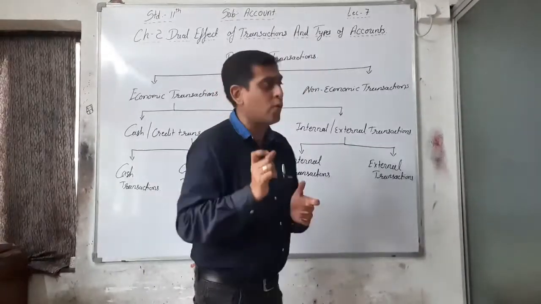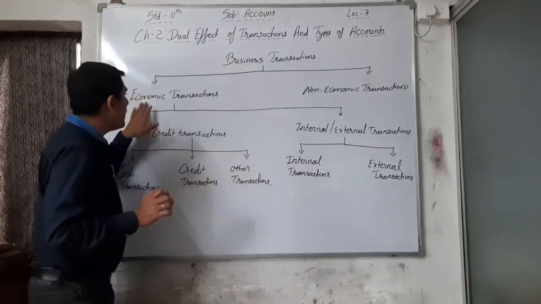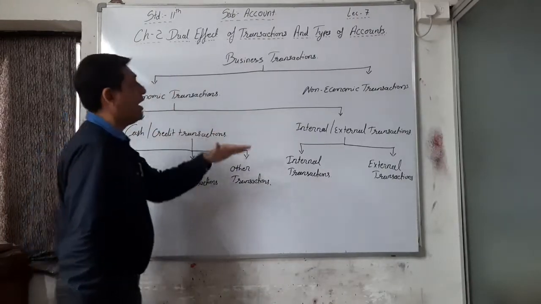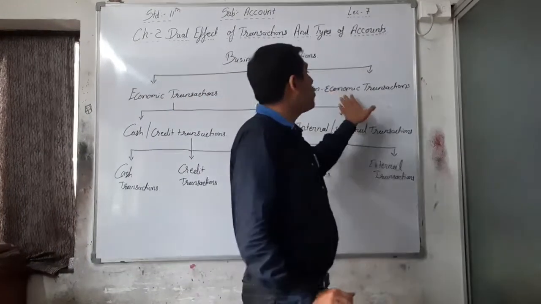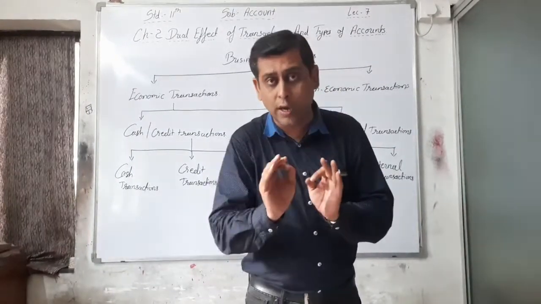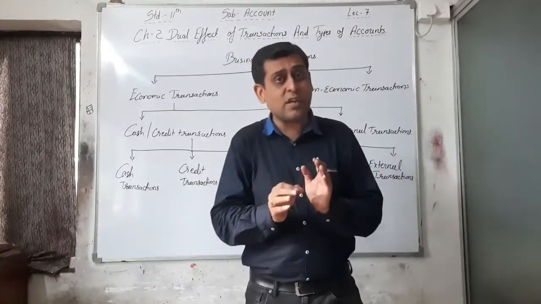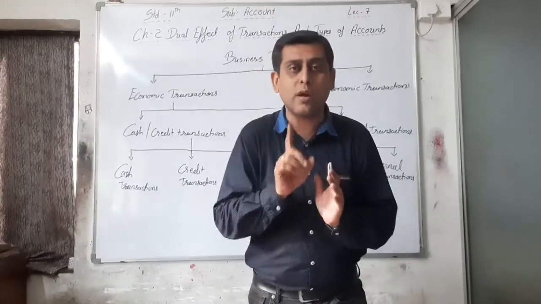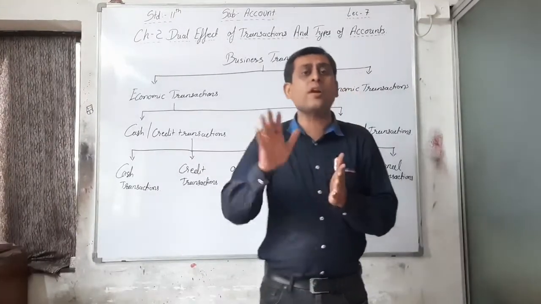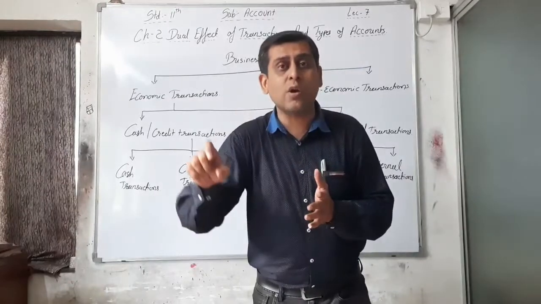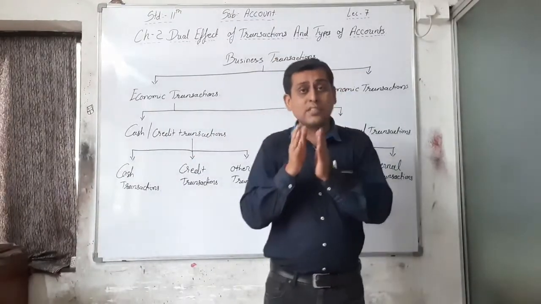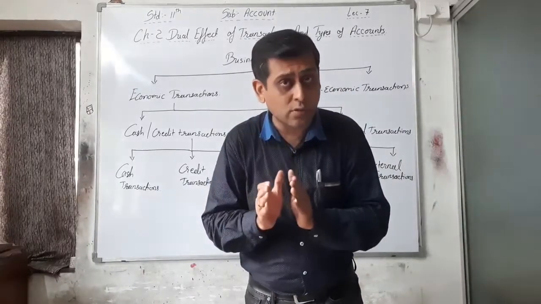So here the first point is you have to record only these economic transactions, and that's why the economic transactions have subparts. You don't have to record non-economic transactions. It is just for your knowledge that it is a business transaction, but it should not be recorded in the books of accounts, because there is no measurement of money, there is no monetary value, so it is never recorded in the books of accounts, because accounts are only for the measurement of profit or loss, right?